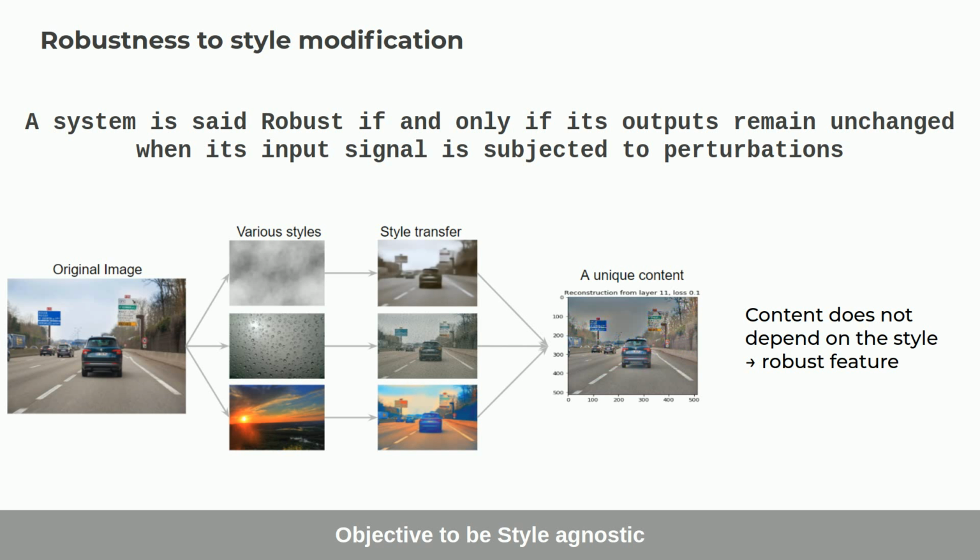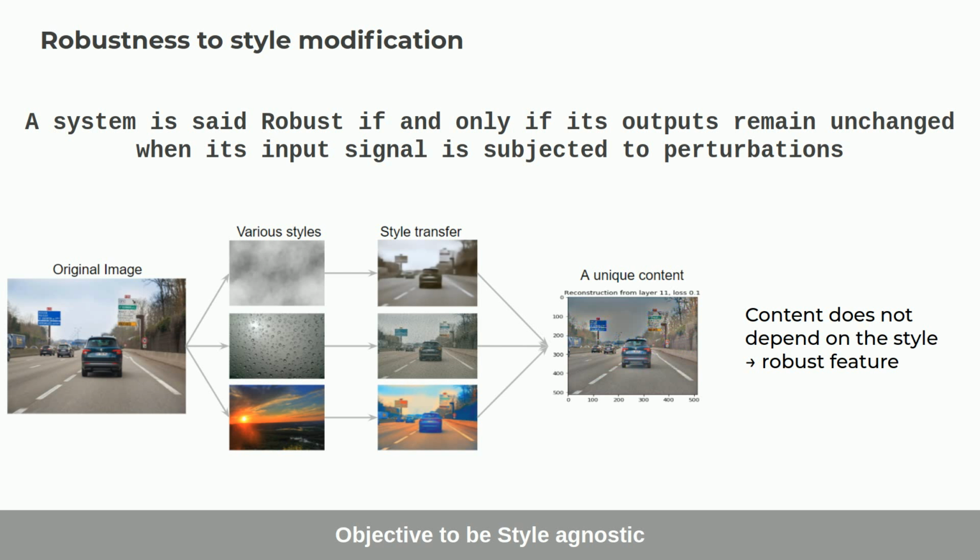Here, we make the analogy with style transfer, where the objective is to transfer the style of an image into the image under test without modifying the structural information, that is to say the content. In this example, when applying different styles to the image under test, the content information in the style-modified image is still very similar. This leads us to think that by enforcing a model to learn only the content and discard the style information, we can achieve a better level of robustness.